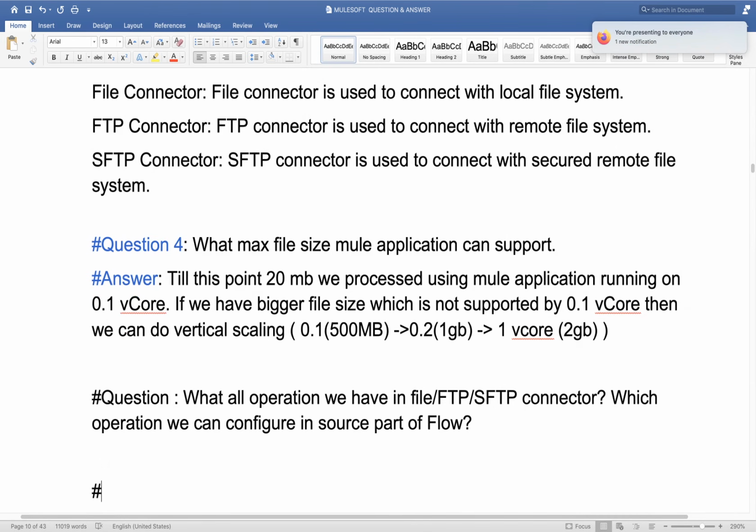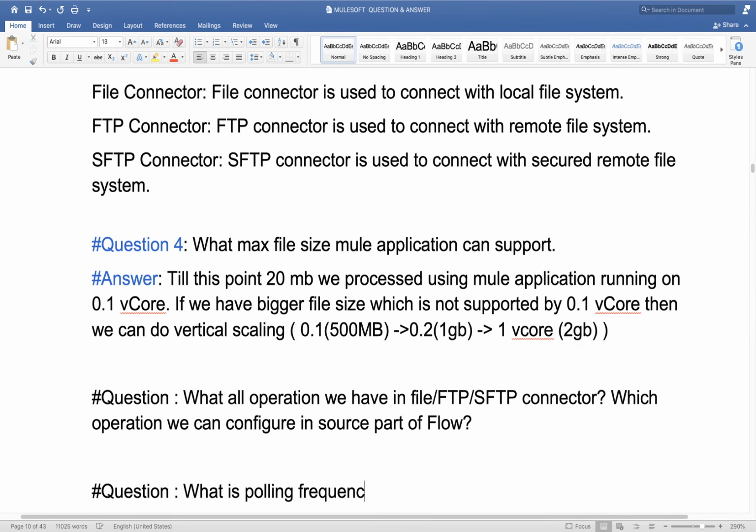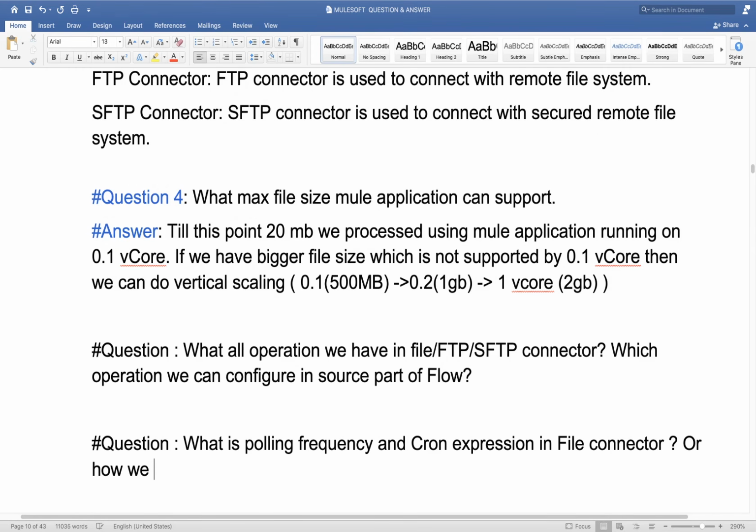So a question may come like this: what is... This kind of question they may ask. So what do you need to answer?